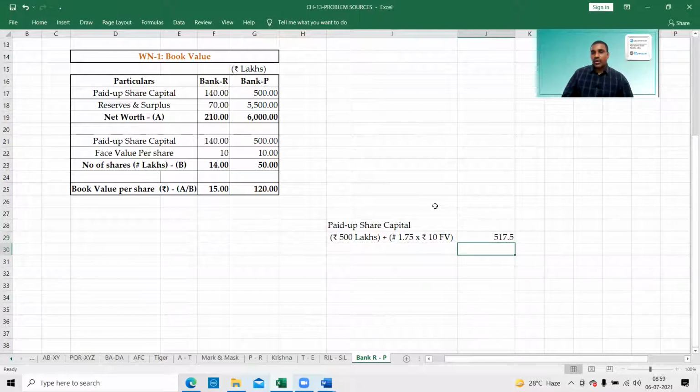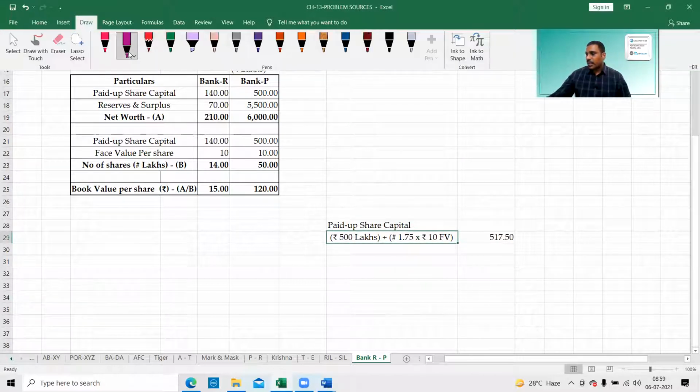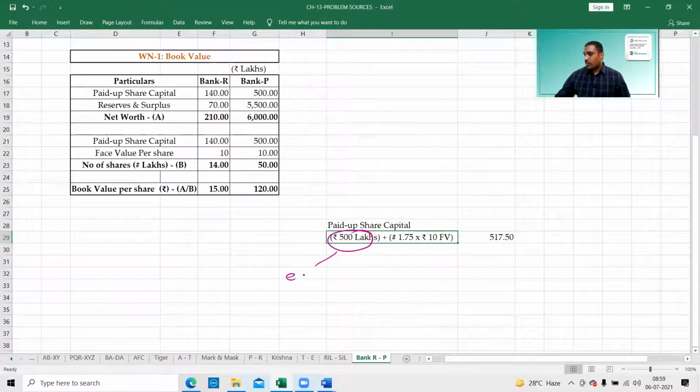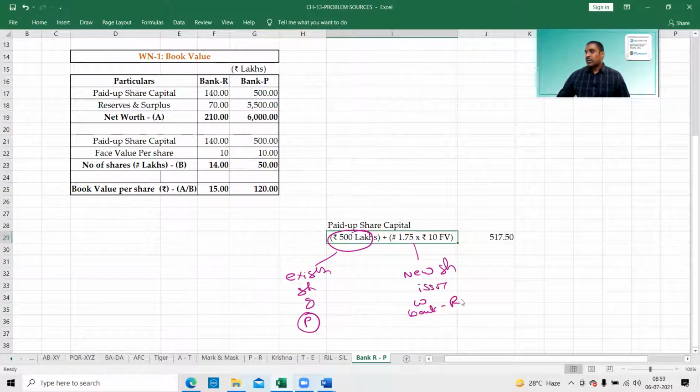500 plus 1.75 into 10. That is 517.5. This is the existing shares of Bancor. 500 lakhs is the existing shares of Bank P, and the new shares issued to Bancor. Total 517.5. Okay, right.